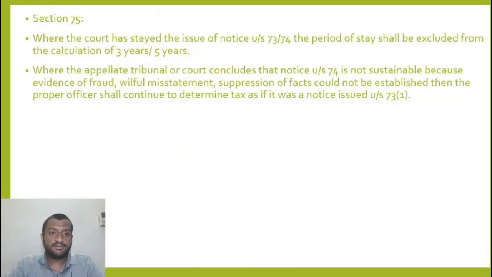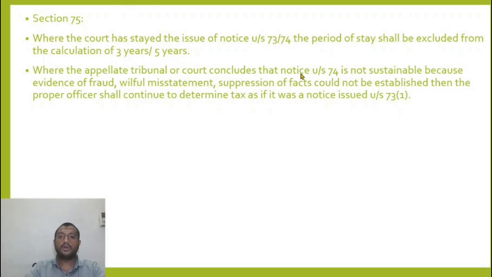Now 75, where court has stayed the issue of notice under 73 or 74, the period of stay shall be excluded for calculation of the 3 years or 5 years. Because we know 3 years and 5 years is the time limit for issue of order. Now if the person has applied for a stay of issue of order, the period of stay shall be excluded from calculating the period for issue of order under 73 or 74.